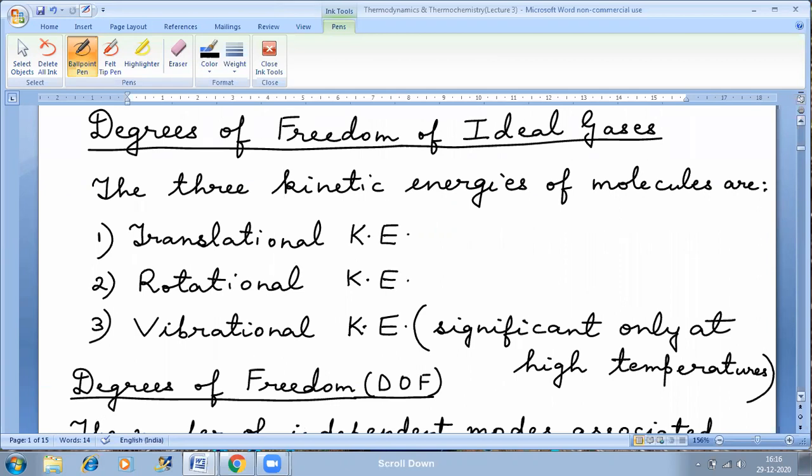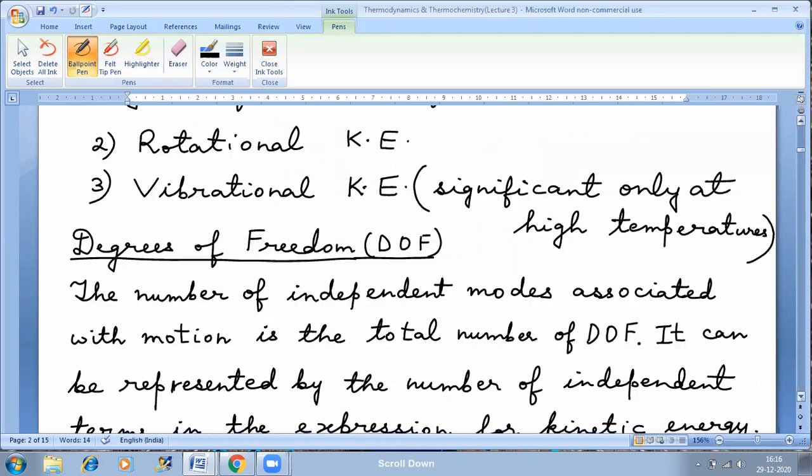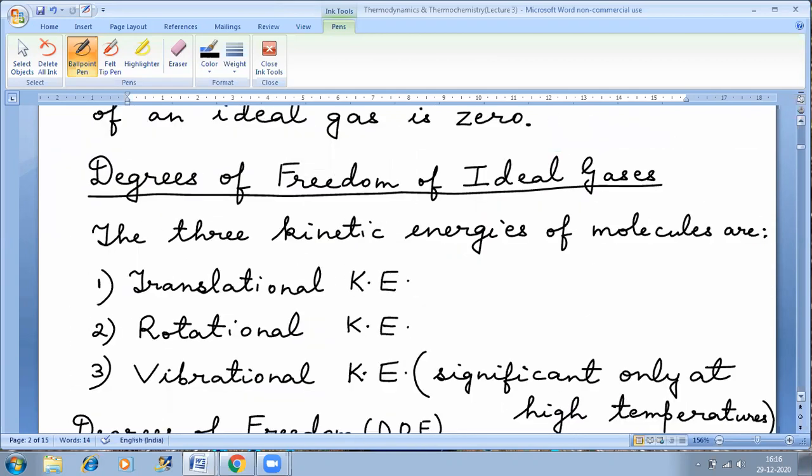Let's come to another concept, that is degrees of freedom for ideal gases. Now, degrees of freedom is a concept of physics. It is experimental, but we are going to just touch the concept. We need to just know it in brief. We need not be very thorough in this, we just need to know the basics. For chemistry, whatever I have given here is more than sufficient for degrees of freedom. Maybe in physics, we will do a bit extra because in physics also you have thermodynamics. As of now, let's concentrate on degrees of freedom that we require for chemistry.